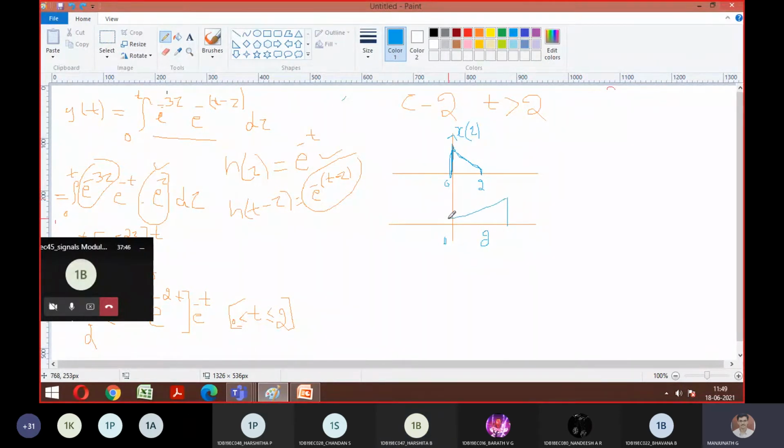I hope you understood the way we are trying to analyze this problem. See, I just did the movement, nothing else. Just a movement. That's why I told you to understand how to sketch. If you know how to do the movement of a signal, then it will be very easy for you to solve problems on the convolution integral.